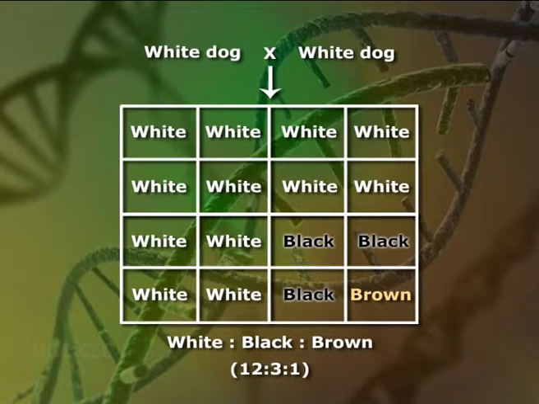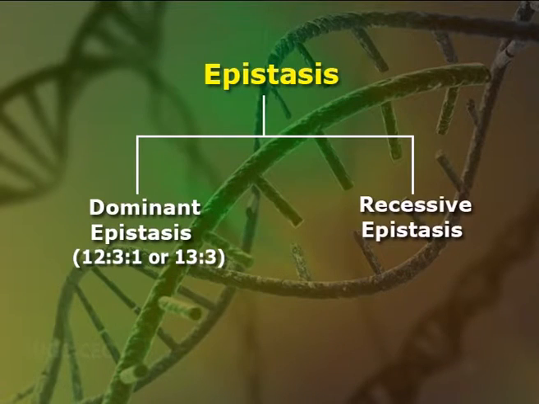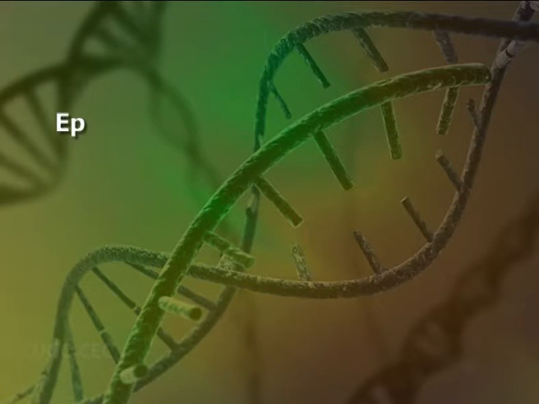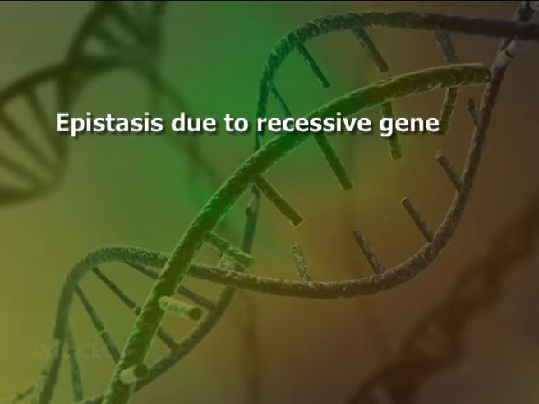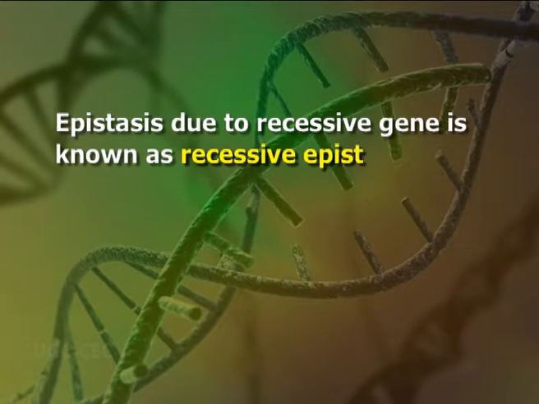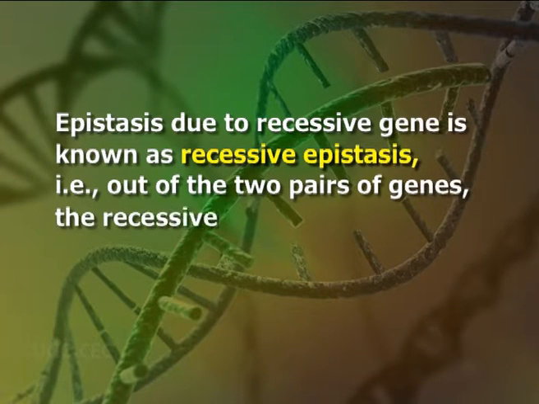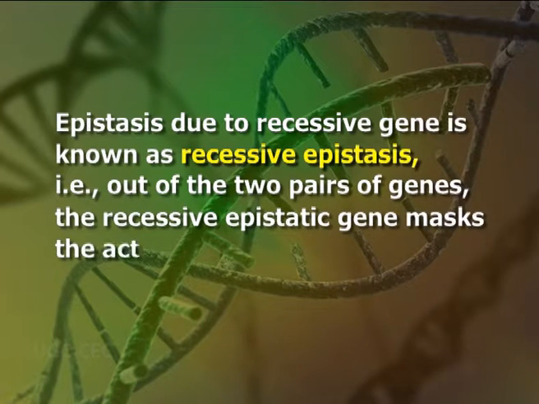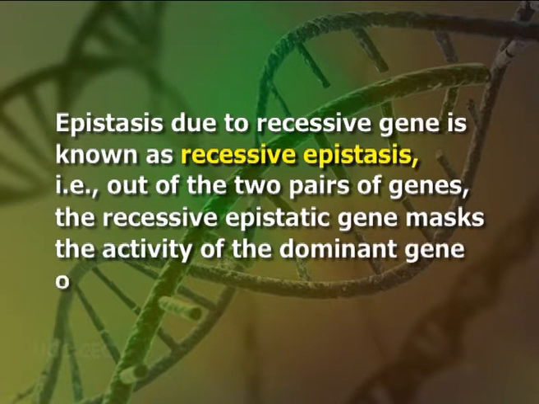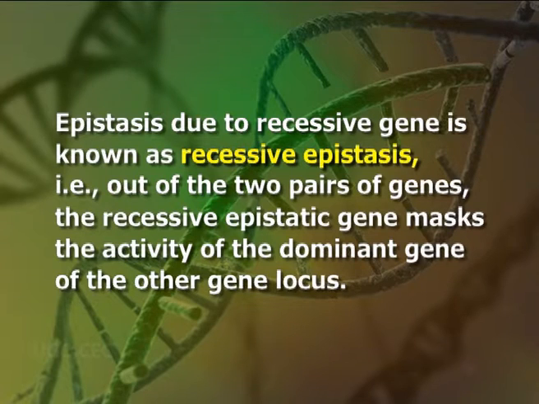When two white dogs are crossed, they produce white, black and brown in the ratio of 12:3:1. Recessive epistasis, that is 9:3:4 ratio. Epistasis due to recessive gene is known as recessive epistasis, that is, out of the two pairs of genes, the recessive epistatic gene masks the activity of the dominant gene of the other gene locus.